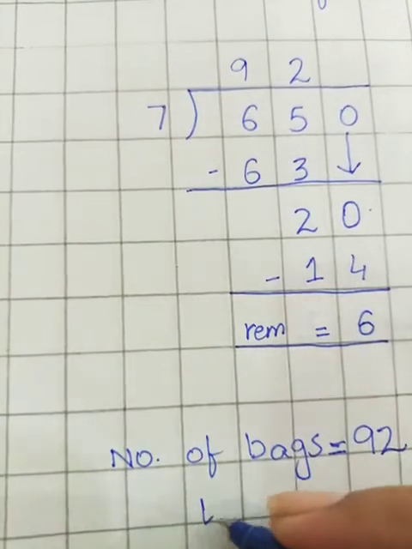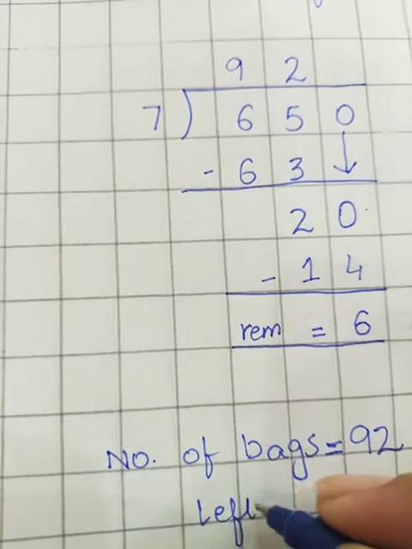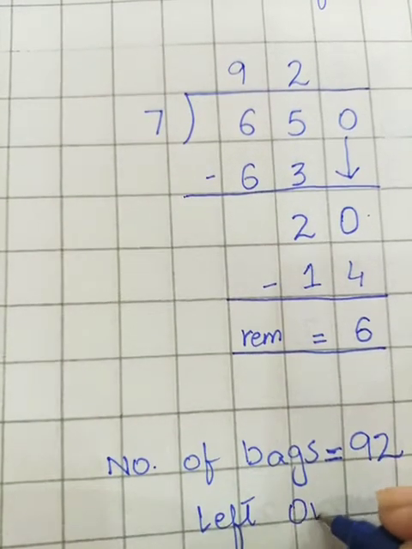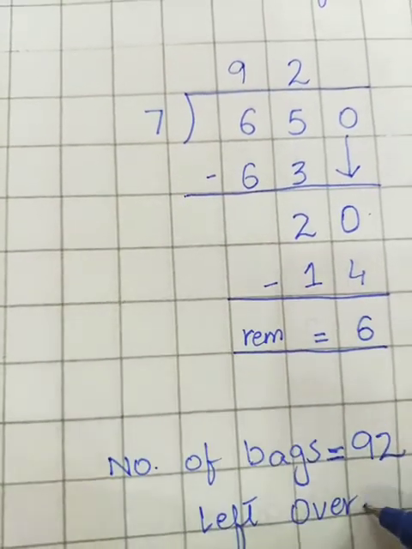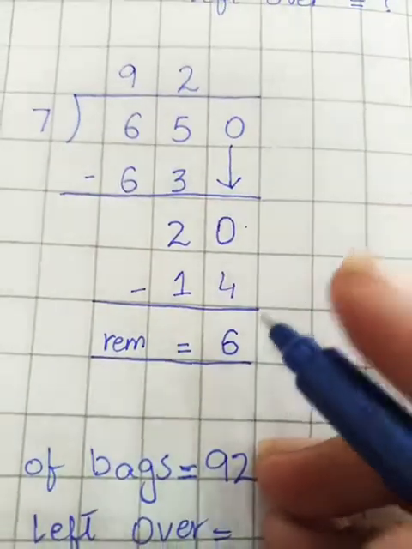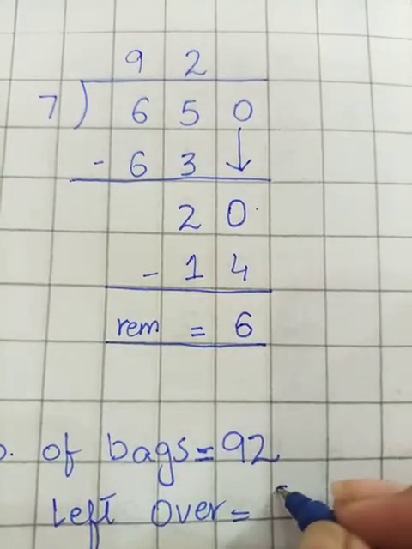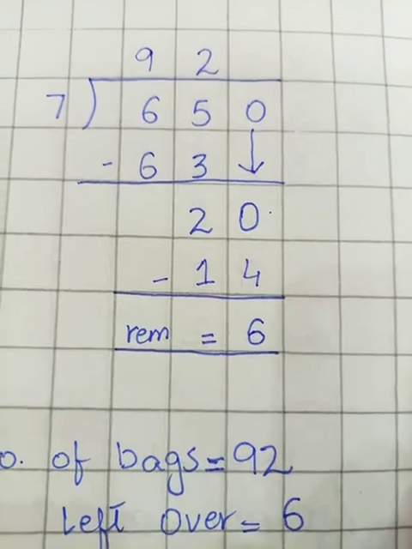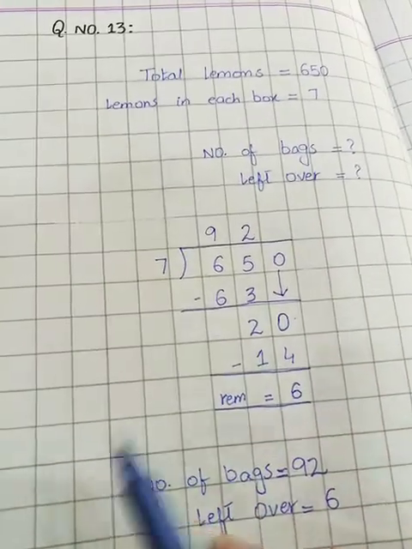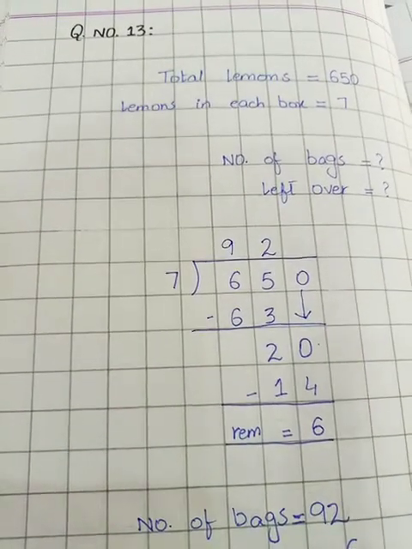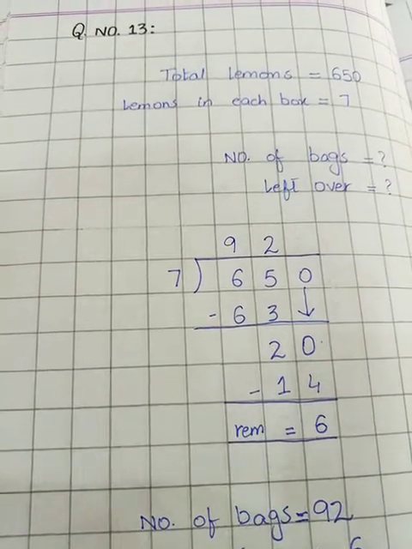And the next statement is left over. Can you tell me students, how many lemons are left over? Yes, we are left over with 6 lemons. Okay students, this is the answer of our question. Here I am writing the answer and then we come towards our next question.